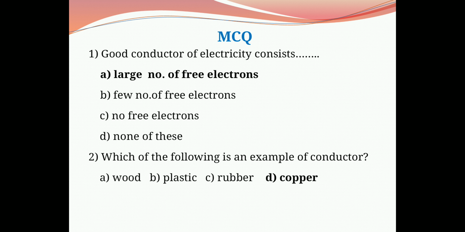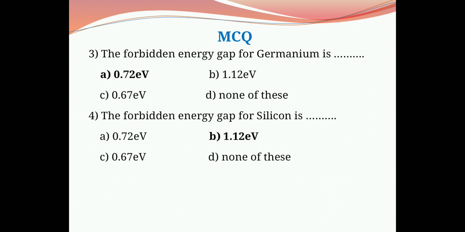The second question is, which of the following is an example of a conductor? Option A is wood, option B is plastic, option C is rubber, and option D is copper. Wood is an example of an insulator. Option B, plastic, is also an example of an insulator. Option C, rubber, is also an example of an insulator. And option D, copper, is an example of a conductor, and therefore the correct option is D, copper.